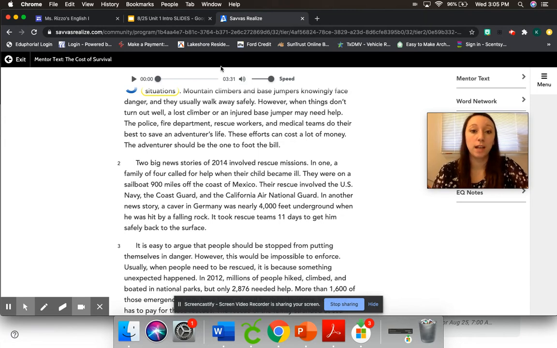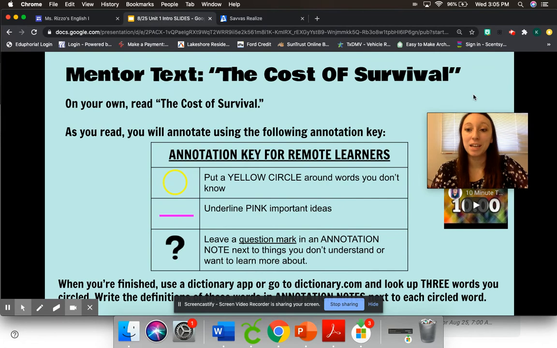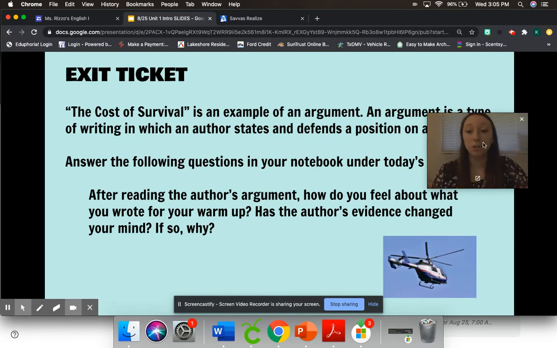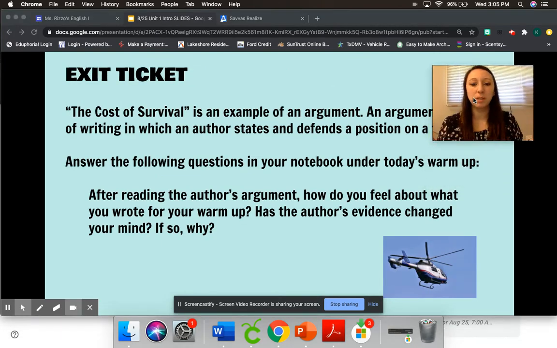Actually, we have one more thing. Once you're done, make sure you go to the exit ticket. This is just something I want you to think about. We don't have a notebook, so you don't need a follow up. But after reading the author's argument, how do you feel about what you wrote for your warm up? Has the author's evidence changed your mind? If so, why? Think about this.